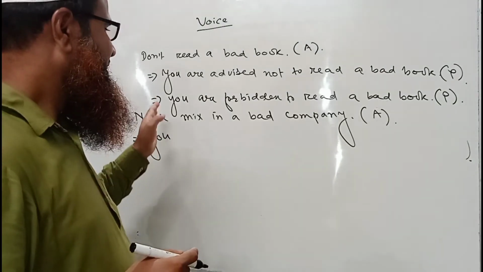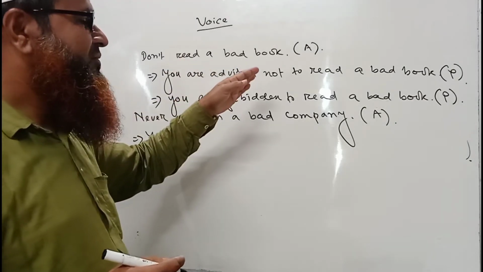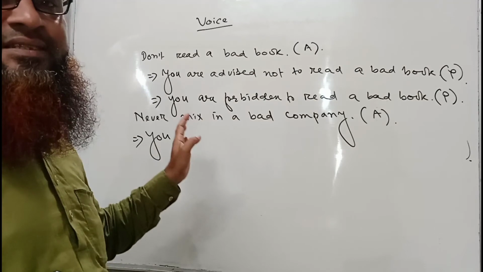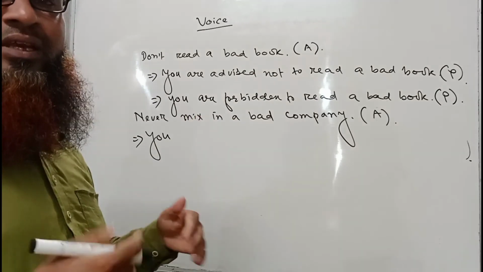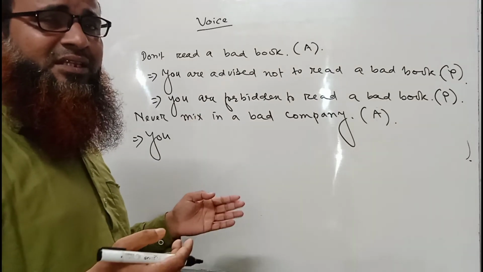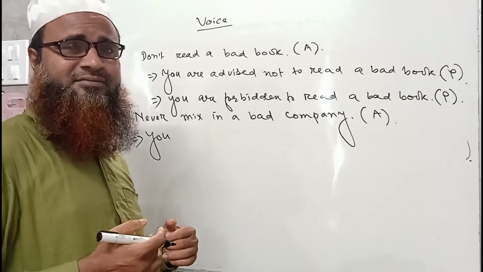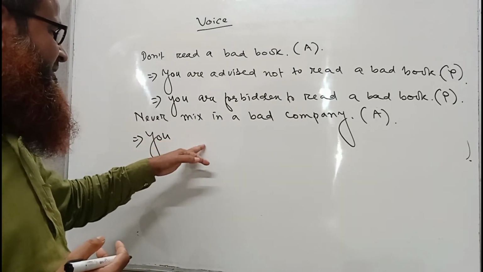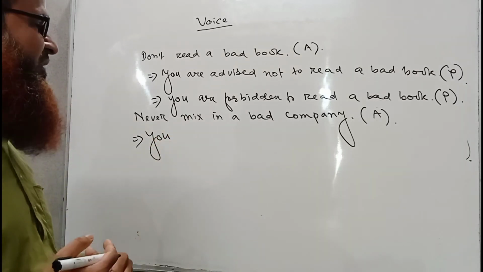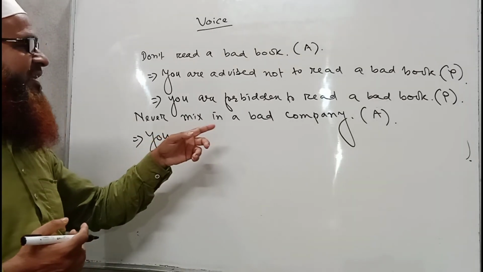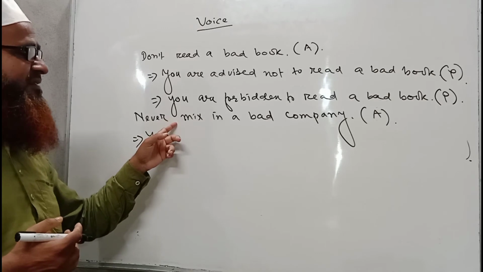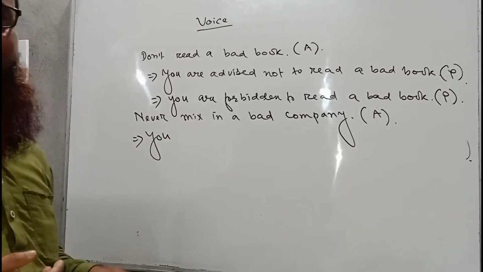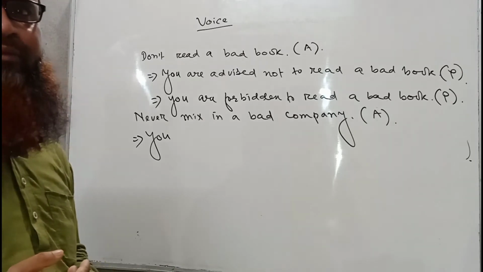That is why in case of not, instead of not we can use forbidden. But when there is never, then we cannot use forbidden because the meaning will be a little lighter. So we'll write, you are advised never to mix in a bad company. When the sentence is written, don't mix in a bad company, then we can write, you are forbidden to mix in a bad company.